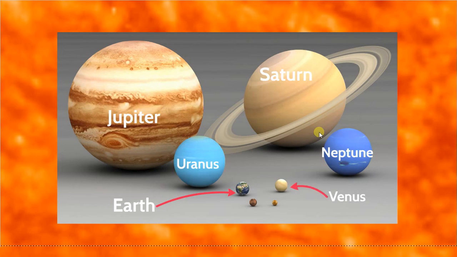You should know that Venus is about the same size as Earth. You should know that Mars is smaller, much smaller than Earth. You should know that Mercury is the tiniest planet of all.